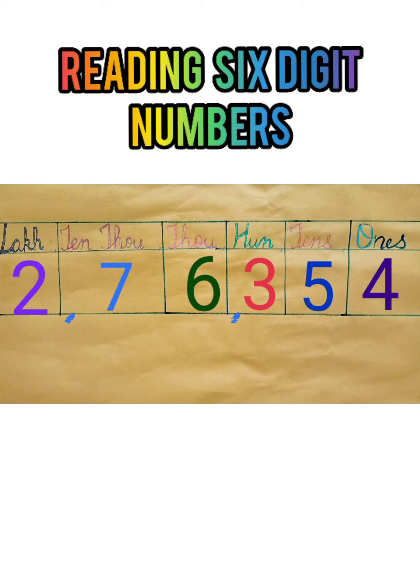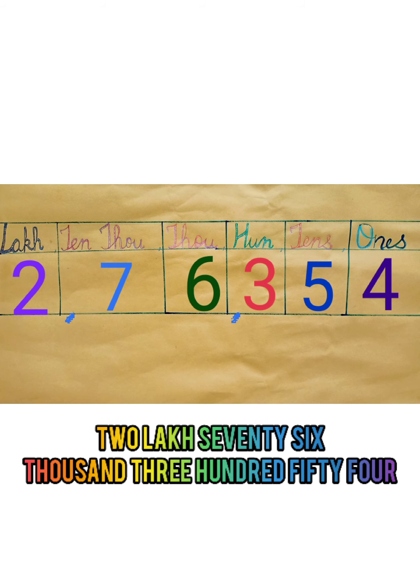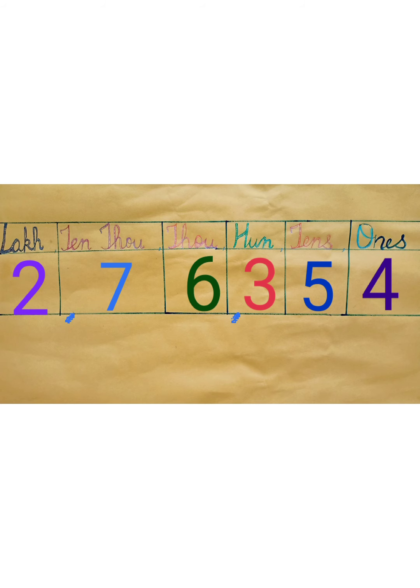Here under ones place there is 4 is equal to 4, under tens place there is 5 is equal to 5 tens means 50, under hundred place there is 3 is equal to 300, under thousand place there is 6 is equal to 6,000, under 10,000 place there is 7 is equal to 70,000, under lakh place there is 2 is equal to 2 lakhs. So number becomes 2 lakhs 76,354. Let's take one more example.